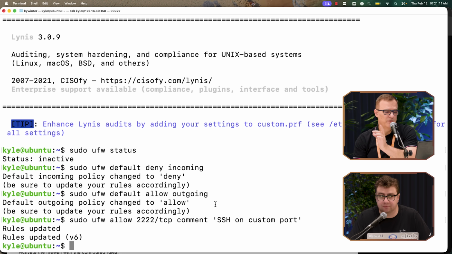So just for everyone who's watching, if you're new to Linux and you've got a desktop computer, like you're running Zorin OS or Ubuntu on desktop, typically you don't want to do this. This is more for servers.